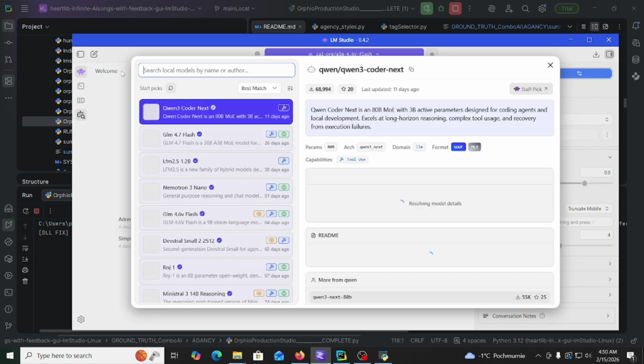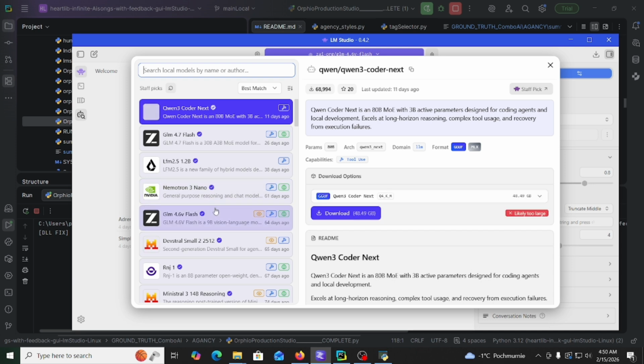In LM Studio you can download a lot of different models. There are thinking models, models which can use tools, models that can see pictures, and models that have thinking tokens. You need to definitely check out which is the fastest and which is the best, but there are a lot of different models.